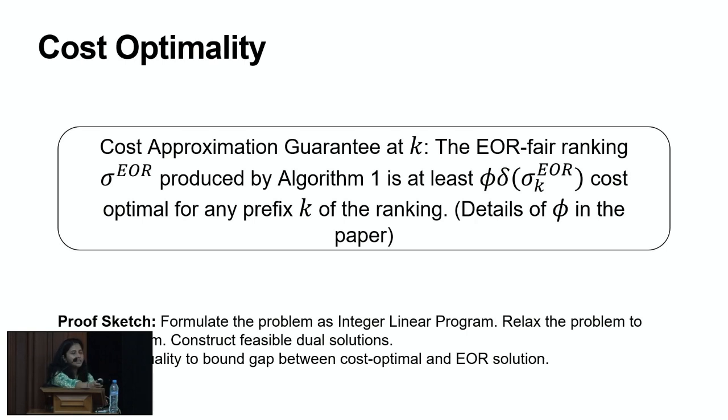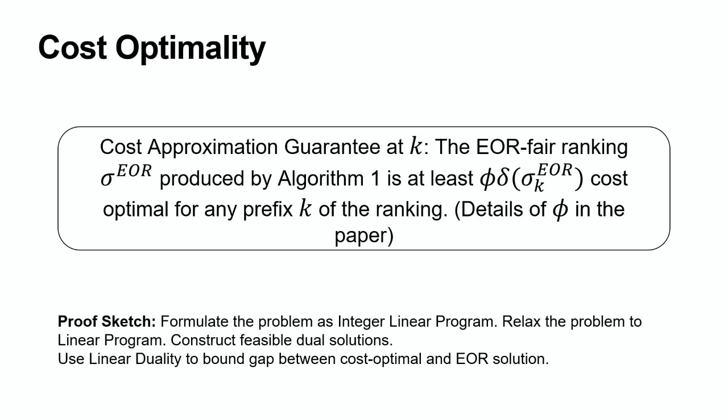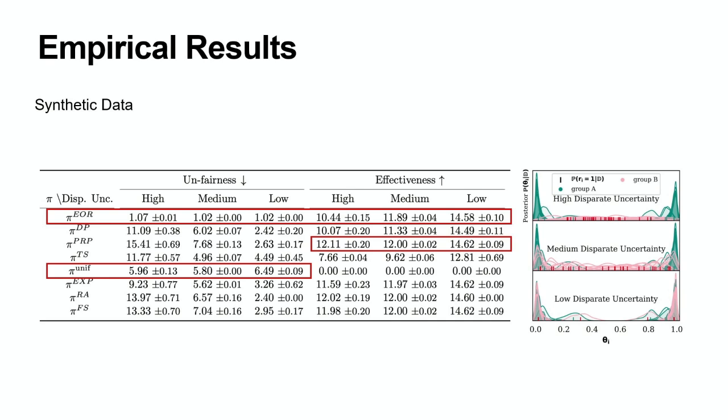And what this is saying is that if we had a ranking that had very low cost to the principal, but it also was satisfying this EOR fairness, then the cost of that cost-optimal ranking and the EOR ranking would be bounded by this amount. And for this cost approximation, we use linear duality in the proof. We also extend it to multiple groups that I'll skip over in this talk.